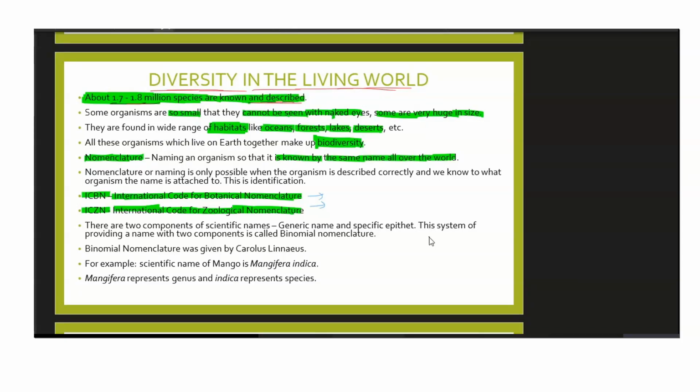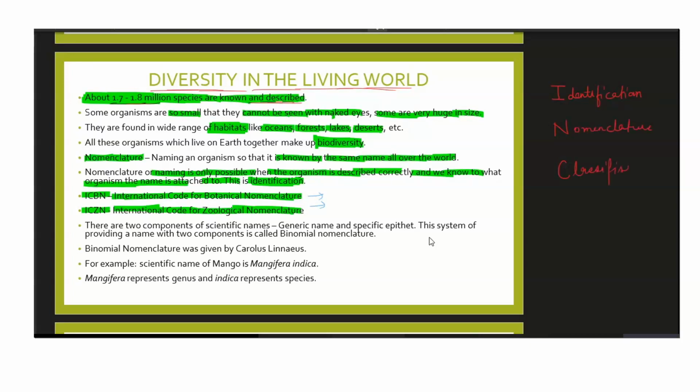Nomenclature or naming is only possible when the organism is described correctly and we know to which organism the name is attached. This is what identification means. So first we need to identify it, then we need to name it, and then we need to classify it. These three things are important: identification, nomenclature, and classification. You need to understand this in sequence only. First comes identification, then comes nomenclature, and then comes classification.